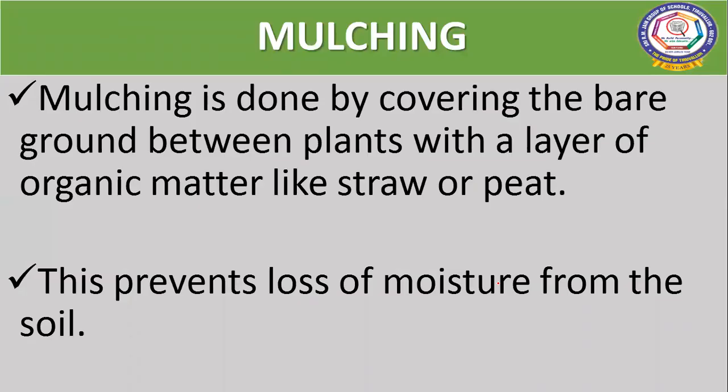The first method is mulching. Mulching is done by covering the bare ground between plants with a layer of organic matter like straw or peat. The straw or peat will cover the ground between the plants. So what will happen? This will prevent the loss of moisture from the soil.